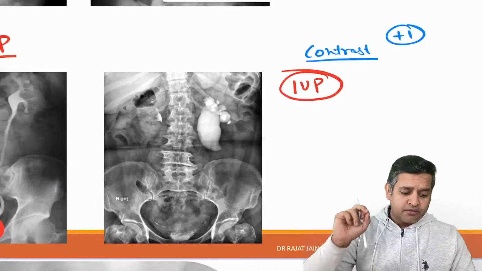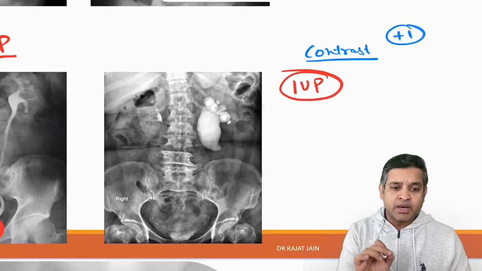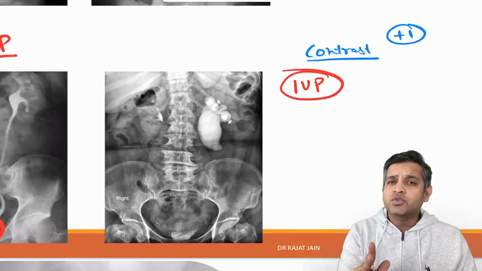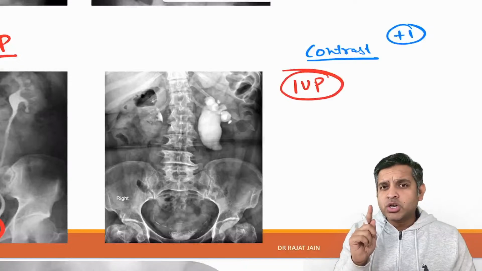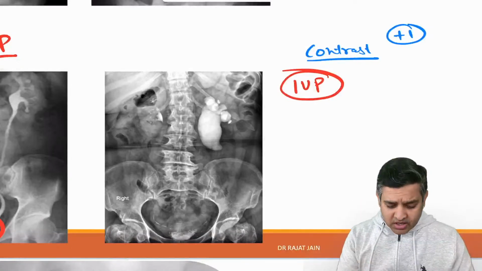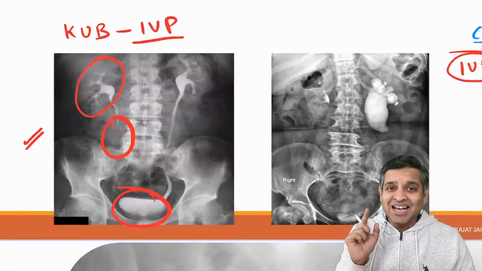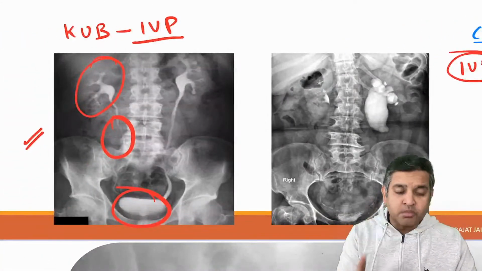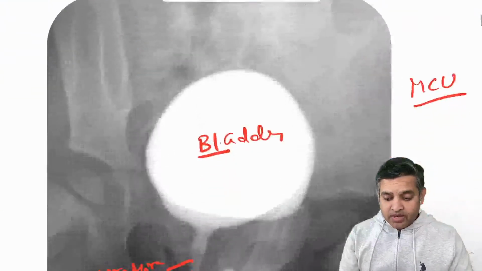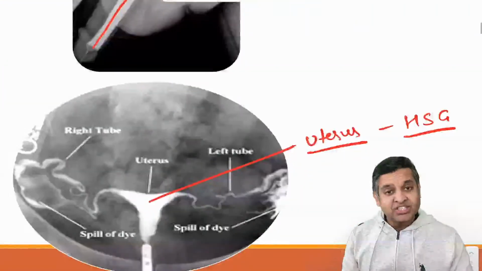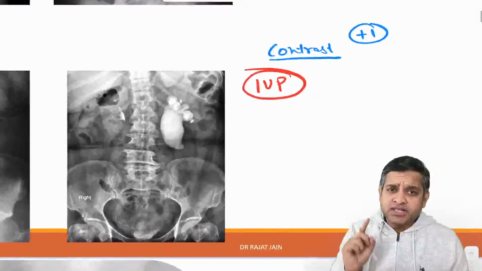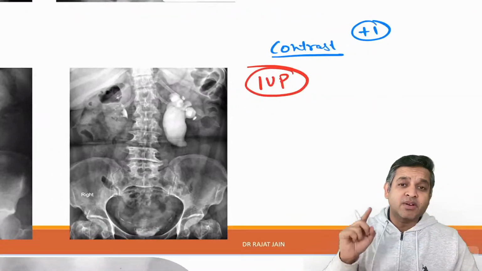Sorry. If on an IVP image, my apologies, sorry guys. Always remember that two kinds of questions are going to be there in the paper. Question number one, the examiner will ask you what is the name of the investigation. And if the name of the investigation is asked, the image shown will be normal. IVP, MCU, RGU, HSG, or the question will be when a disease is given. If a disease is given, the name of the investigation will be given in the question.